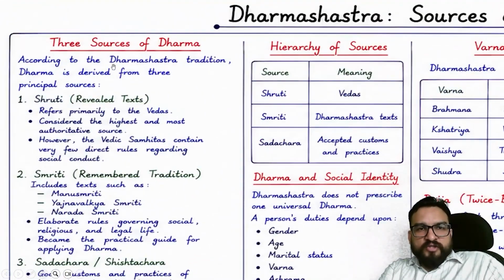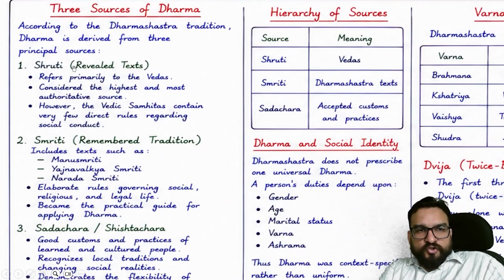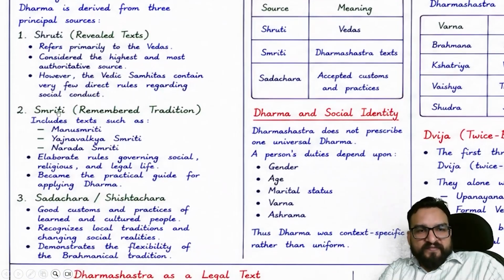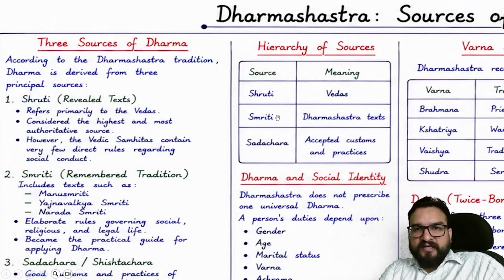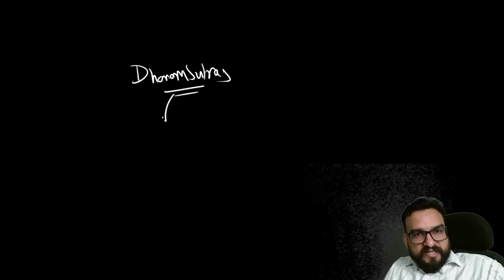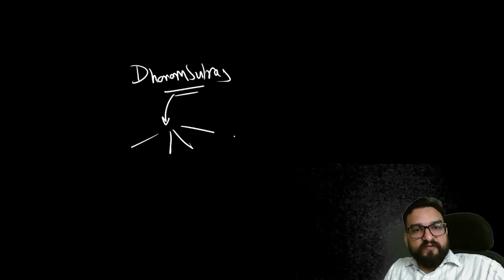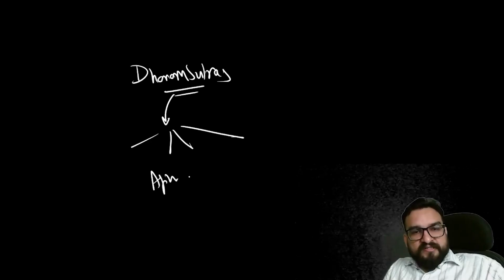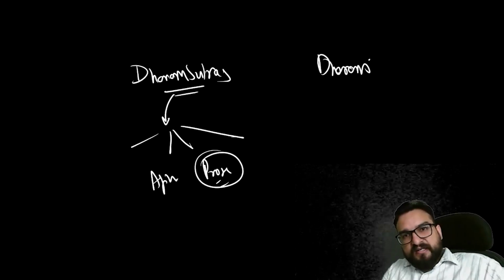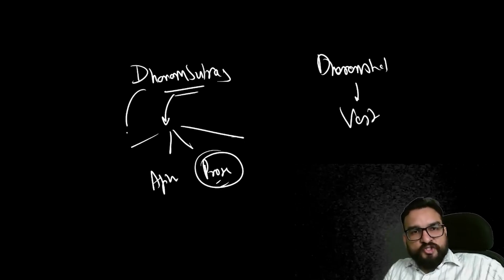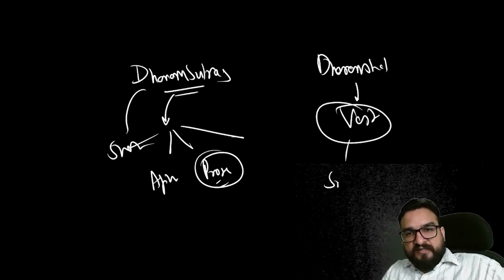According to Dharam Shastra tradition, Dharam is derived from three principal sources. One is Shruti, one is Smriti, and one is Sishtachar, or the code of practices which we follow, right? So first of all, understand the basic difference. Dharam Sutras are earlier compilations, based upon the Vedas, from which different schools have emerged. These are aphoristic in style, a prose style, right? Whereas Dharam Shastras are later compilations and are very vast, containing the Smritis in particular.